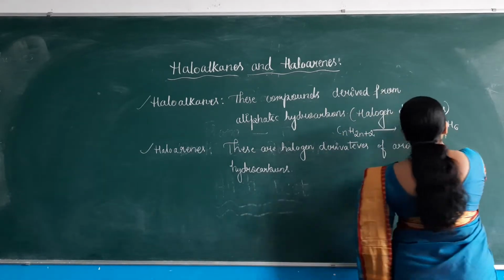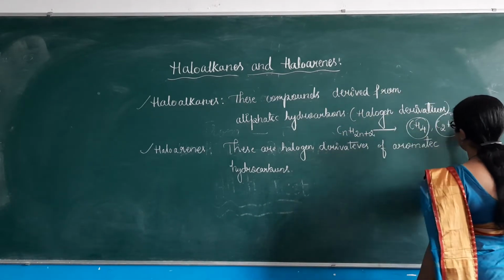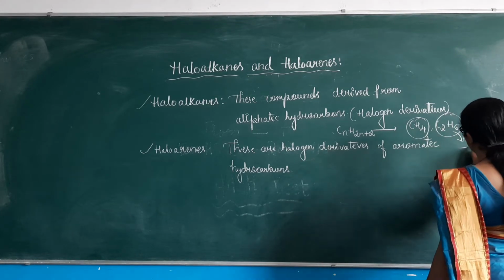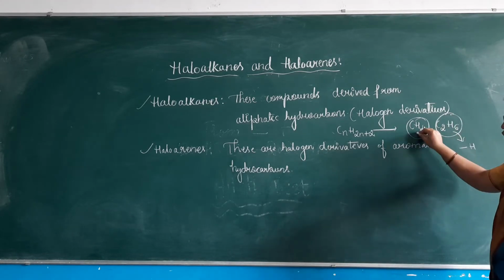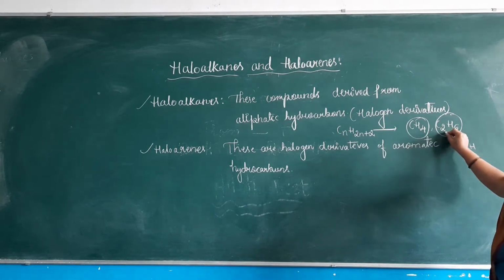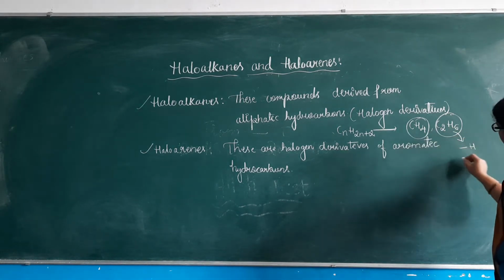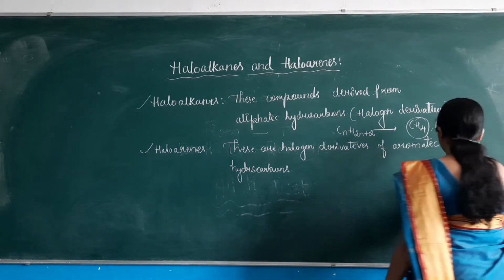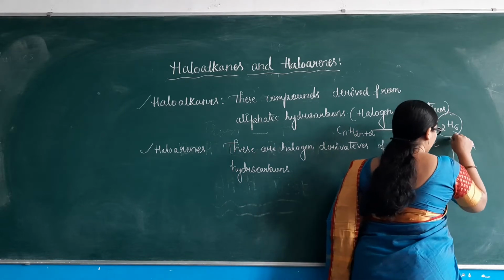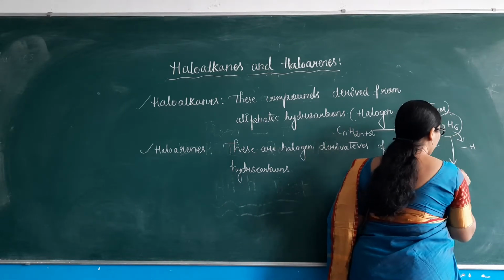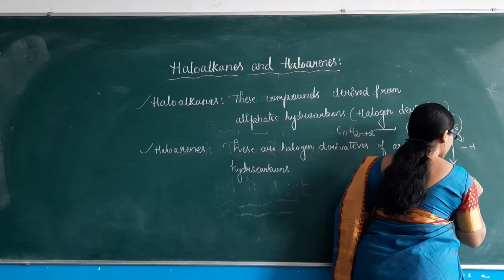With these examples, just remove one hydrogen, either from methane or from ethane. Removing one hydrogen atom from ethane gives us C2H5.